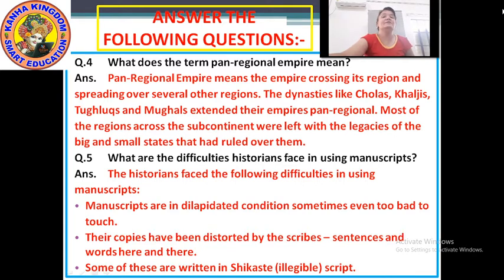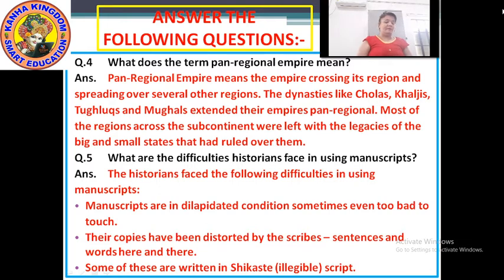Okay, first one, manuscripts are in dilapidated condition, sometimes even too bad to touch. Okay, next, their copies had been distorted by the scribes' sentences and words here and there.